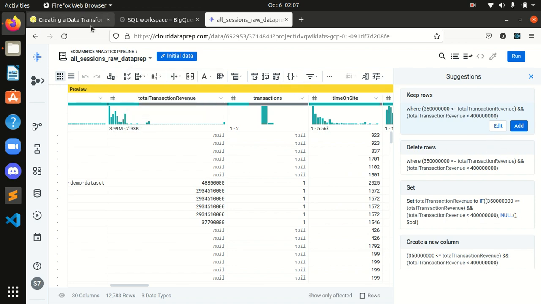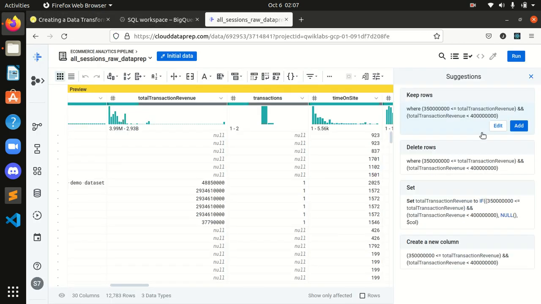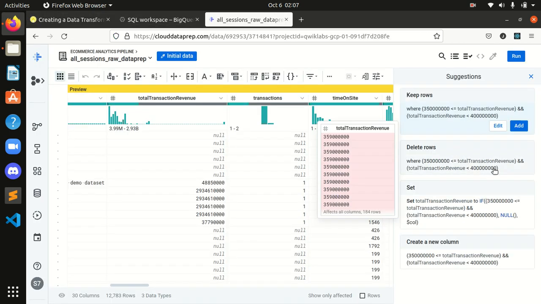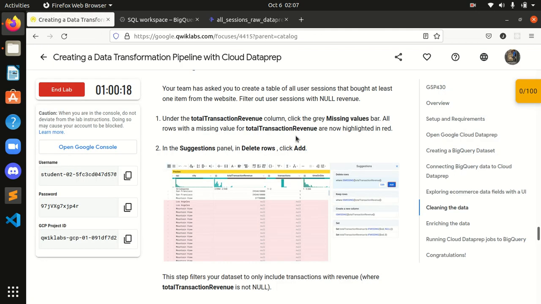Okay, we are here, guys. After clicking on that, in the selection panel, delete rows. In the delete rows, click add.